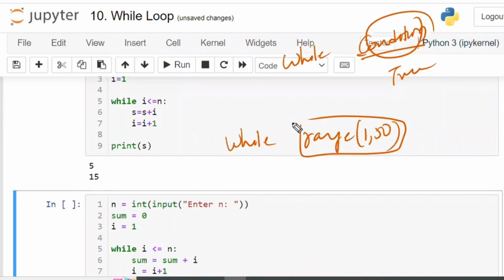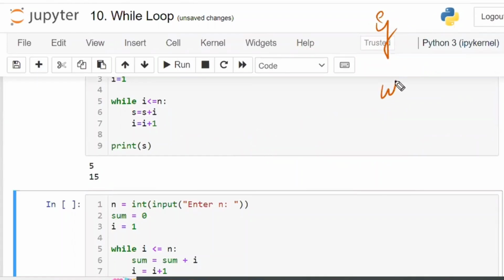1 to 50, some numbers will be there, right? Not true or false, right? So after while you have to write a condition only, such that the output of this, if you execute it separately, should be either true or false only. It should not give anything else. Then only it will work.